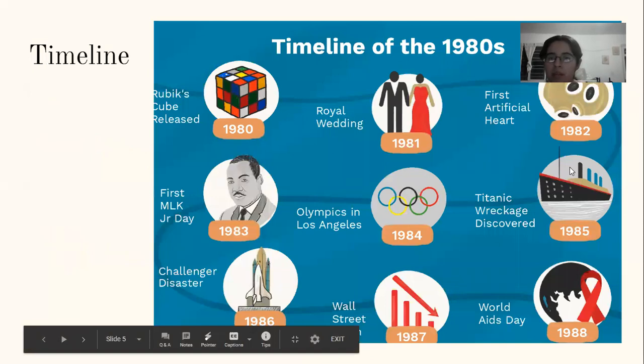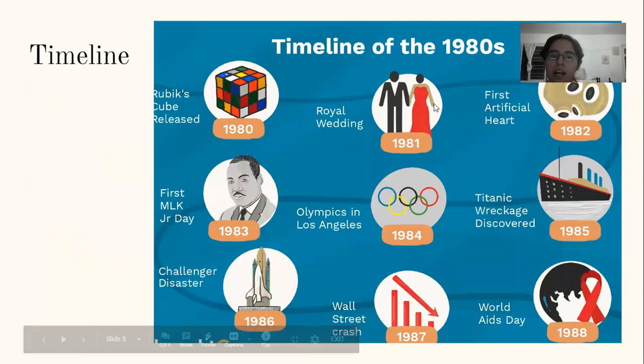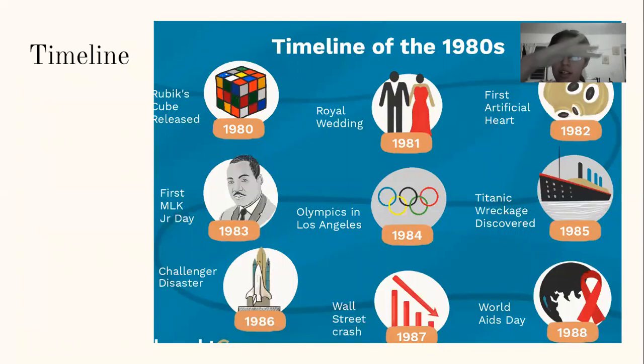So, a timeline. Here, I found this timeline. A timeline is, like it says, a sort of line that organizes events from the furthest in the past to now. This is a timeline from the 1980s. We can see that the Rubik's Cube was invented in 1980.